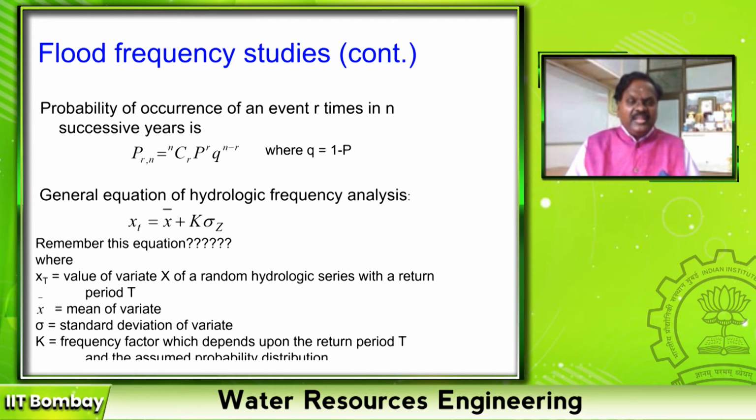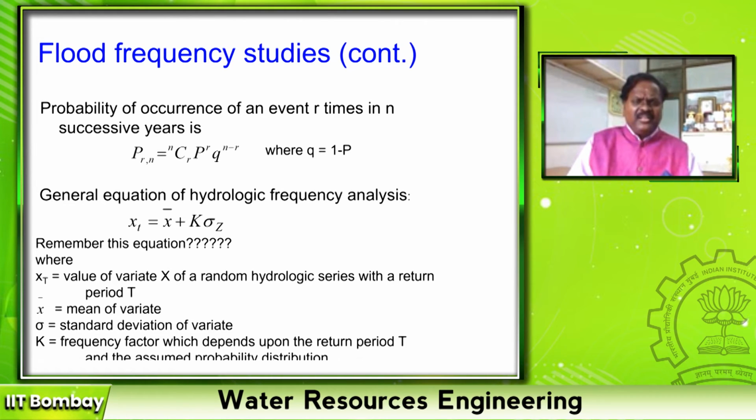X bar is the mean of the flood discharge, not the daily discharge, the flood discharge, the daily annual maximum value. And sigma is nothing but the standard deviation of that maximum flood, and k is called the frequency factor, which depends upon the return period.